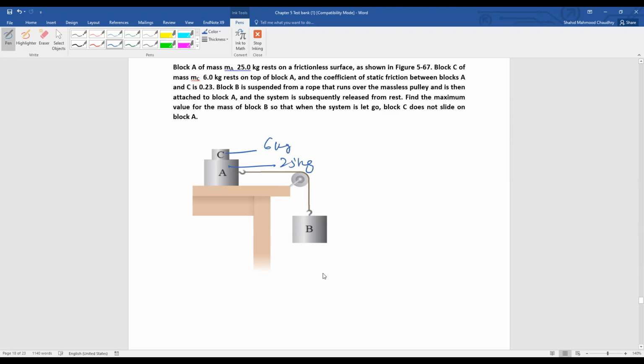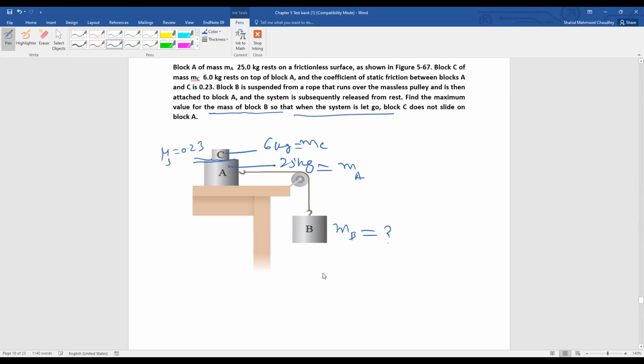The coefficient of static friction between block A and C is 0.23. Block B is suspended from this one, and it is MB. This is MA, this is MC, and the system is subsequently released from rest. Find the maximum value for the mass of the block B.